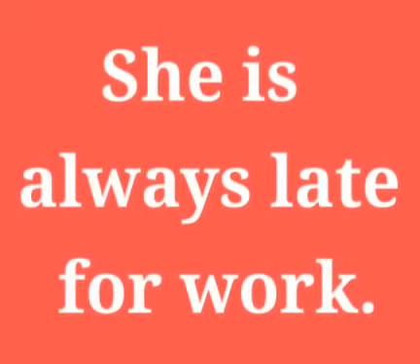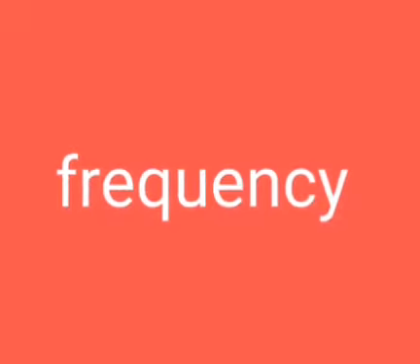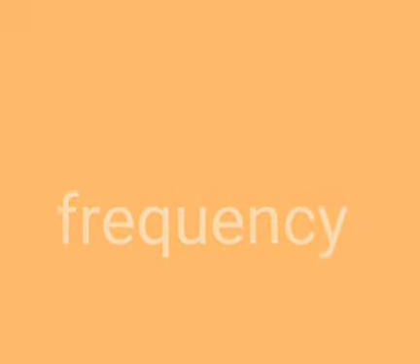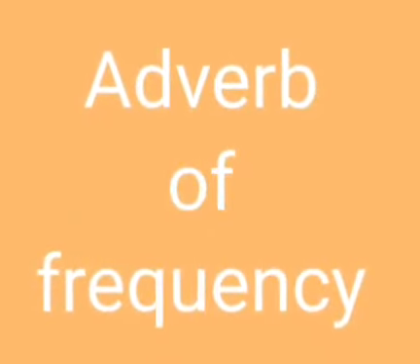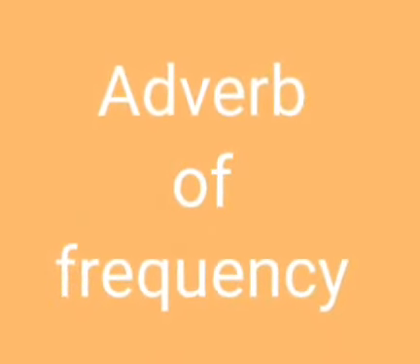She is always late for work. Here, always describes that she is always late for work, and thus tells us the frequency of her late coming. So, always is an adverb here, as this adverb describes the frequency of action. These are called adverbs of frequency.